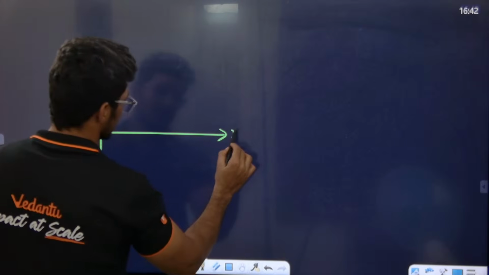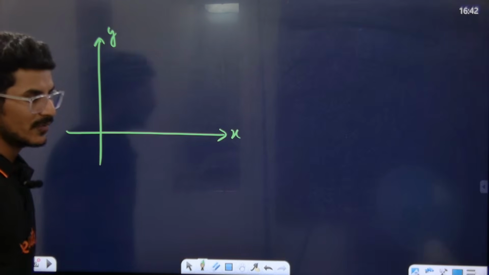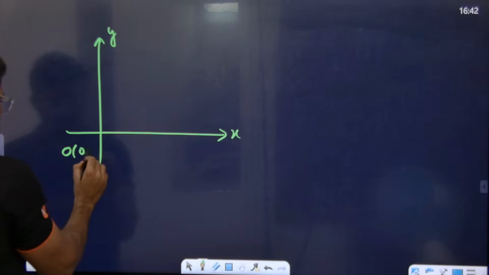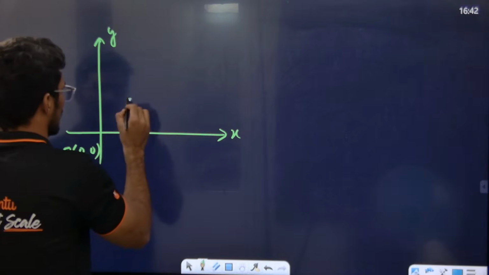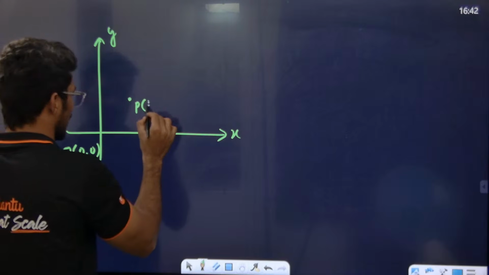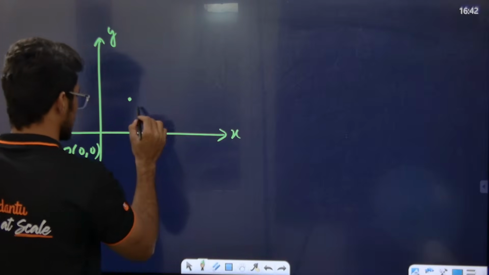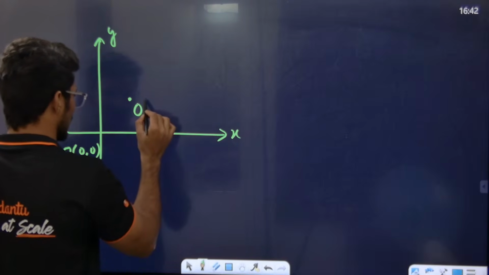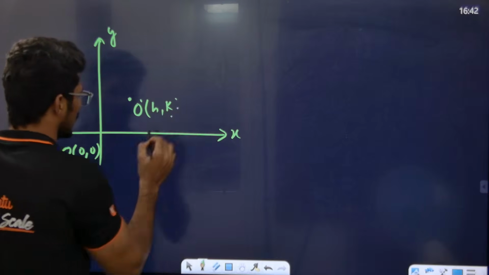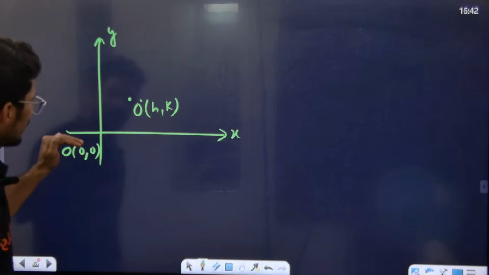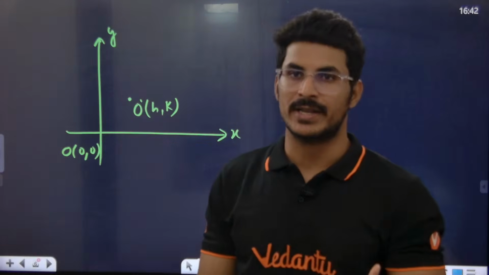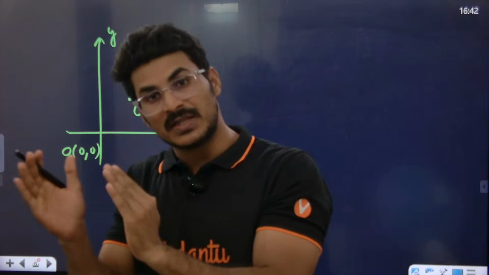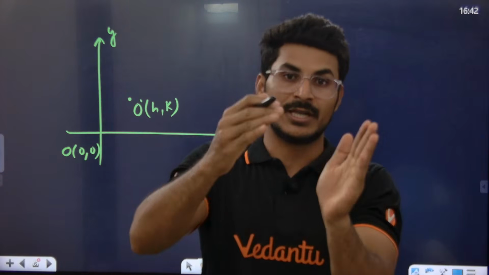So for example, see, this is your original coordinate axis, this is the x axis, this is the y axis. This is the origin. What we are doing here is shifting the origin somewhere here, and the point name is, let's say, O dash, or whatever you take. This is h comma k. You are shifting the origin over here. For example, before shifting the origin, a point has coordinates 2 comma 3. After shifting the origin, where does the 2 comma 3 position shift to?